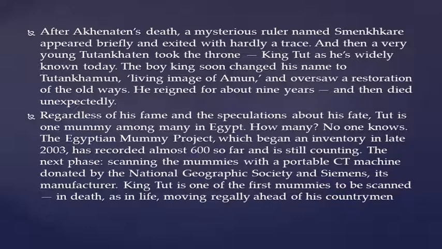The Egyptian Mummy Project, which began an inventory in late 2003, has recorded almost 600 so far and is still counting. The next phase is scanning the mummies with a portable CT machine donated by the National Geographic Society and Siemens, its manufacturer. King Tut is one of the first mummies to be scanned.